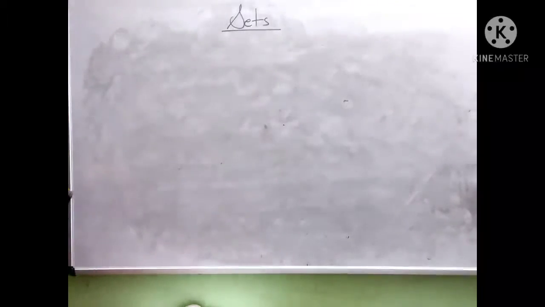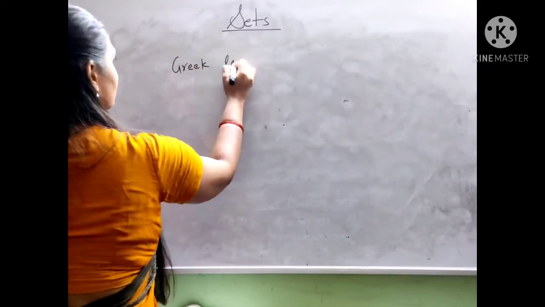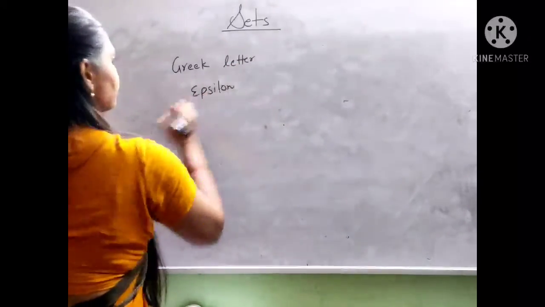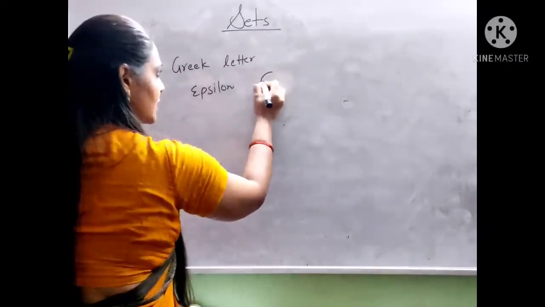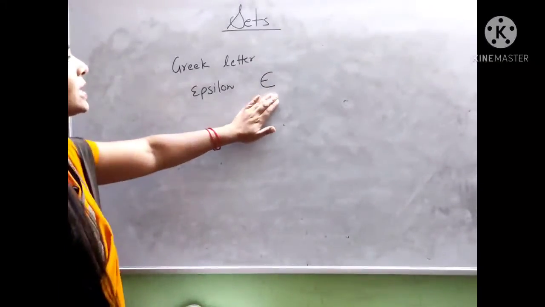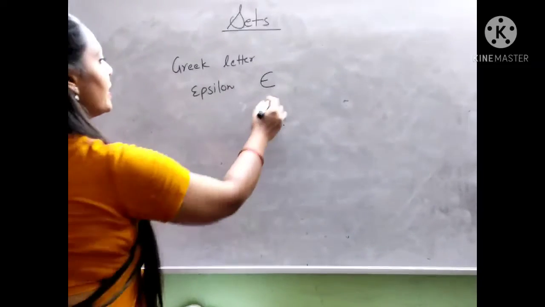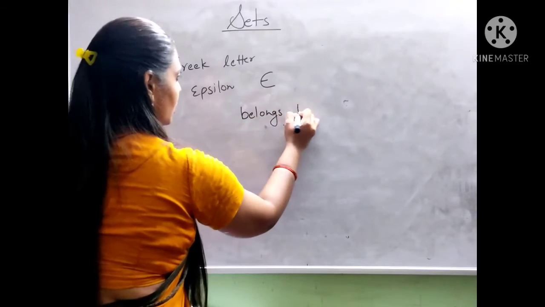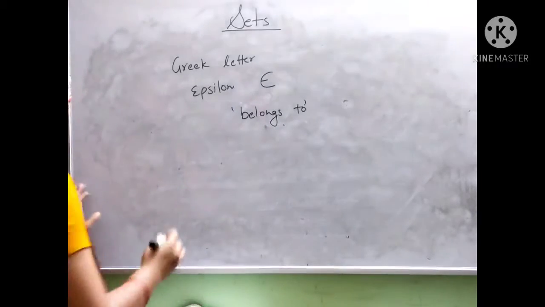Now we have to learn a Greek letter, epsilon. Epsilon is written as a C and a line. This sign is the sign of epsilon and it is used for belongs to.